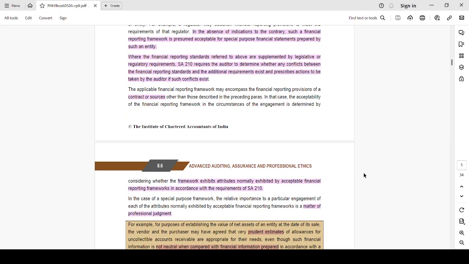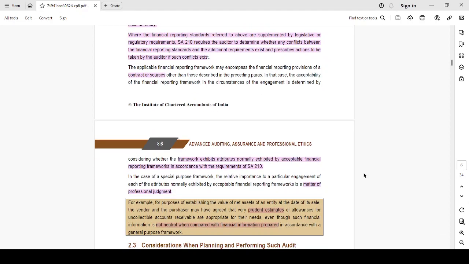And then, where the financial reporting framework referred to above is supplemented by laws or regulatory requirements, SA 210 requires an auditor to determine whether there are any conflicts between the financial reporting standards and the additional requirements, and prescribes actions to be taken by the auditor if such conflicts exist. For example, there is a requirement which says purchase taxes should not be included in the purchases, but you are including them in purchases. There is a regulatory requirement, but you are contradicting that requirement. Then such contraventions or conflicts should be checked by the auditor, and prescribed actions are to be taken.